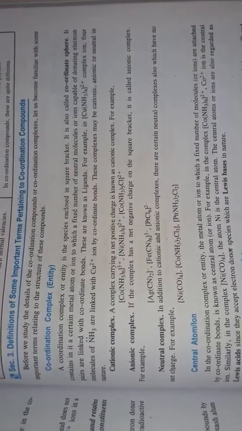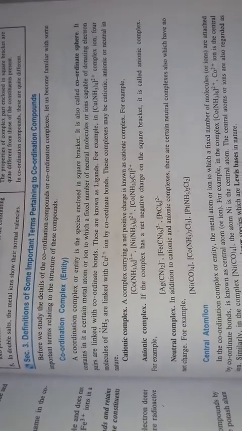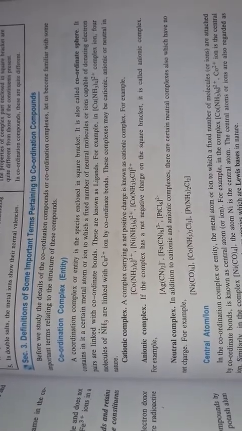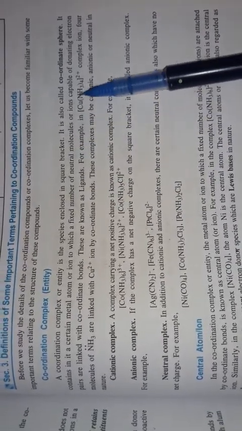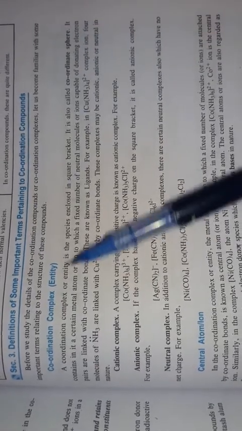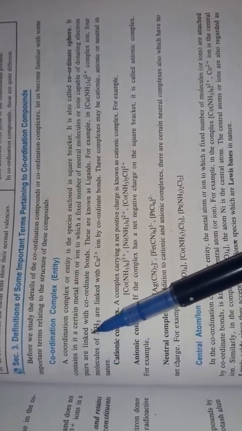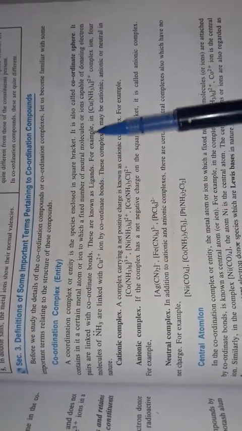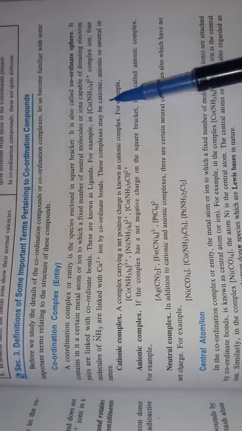Some examples of this: some complexes may be cationic, anionic, or neutral in nature. The coordination sphere contains a certain metal atom or ion with a fixed number of neutral molecules or ions capable of donating electron pairs, linked with a coordinate bond. These are known as ligands, and this is your complex ion, or complex sphere.